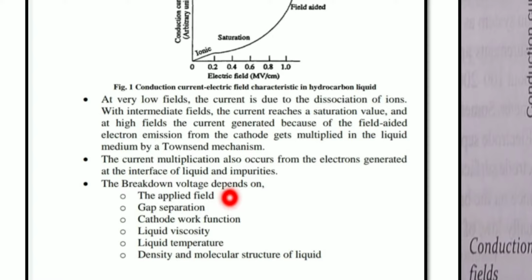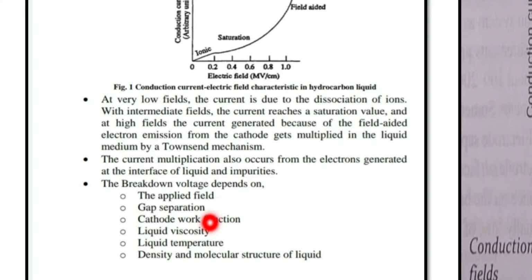What does applied field mean? There are three regions I told, right? Initially we apply the low fields, after this the intermediate fields, after this the high fields. So the breakdown voltage depends upon the applied electrical field to the two electrode system. Next comes the gap separation, which means the distance between the two electrodes. Next comes the cathode work function, which is the energy at which the electrons are liberated from the cathode due to the impact of ultraviolet radiation on it.